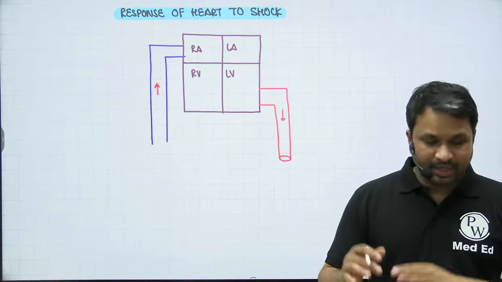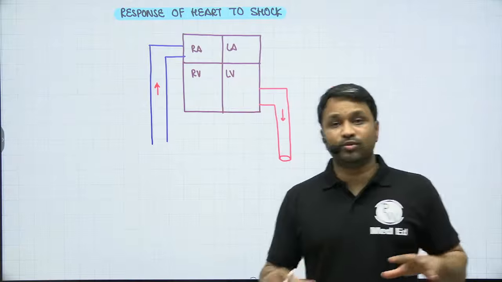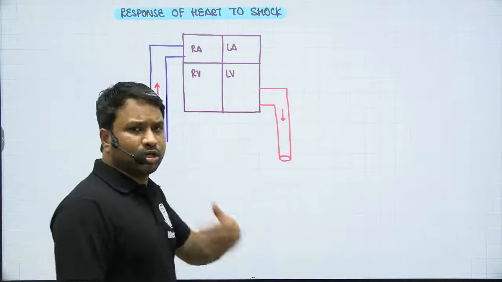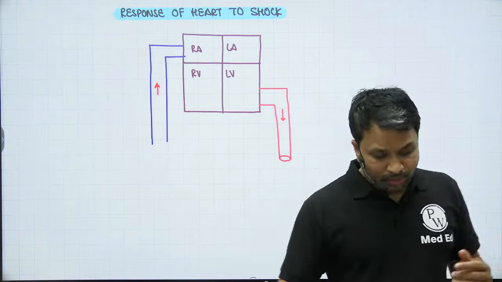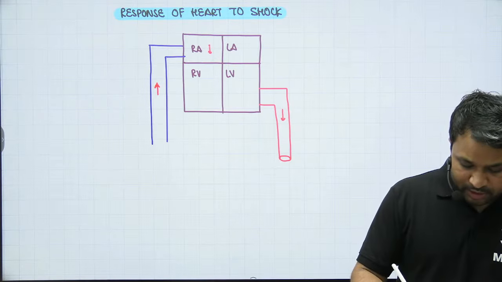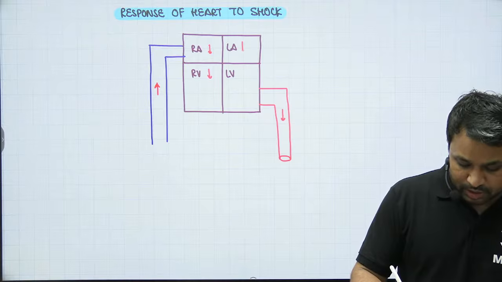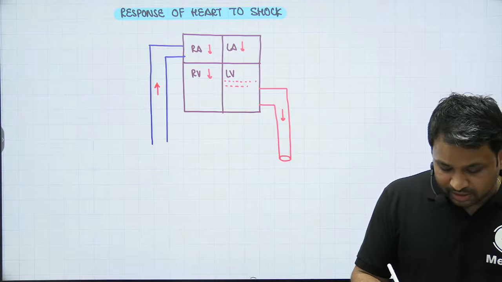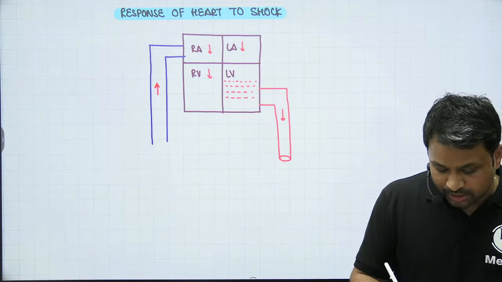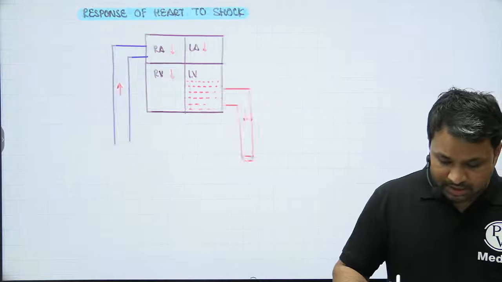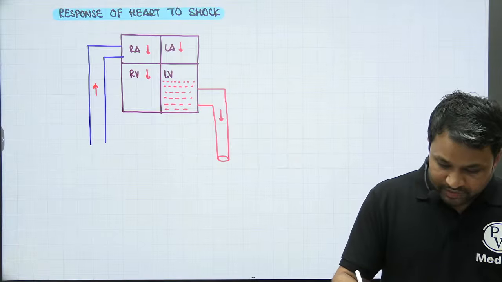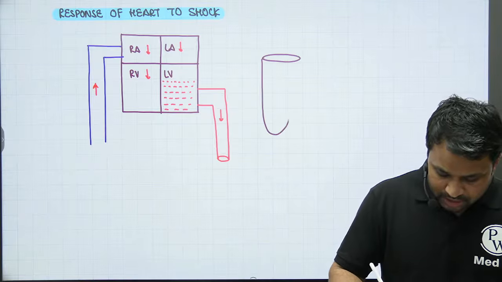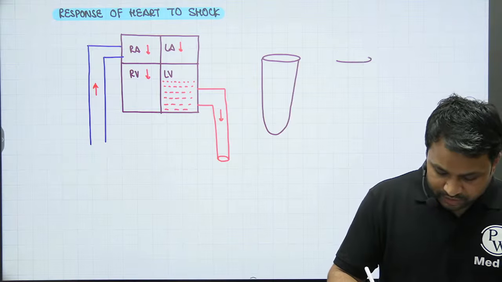Now, as I'm saying, there is a decrease in circulating volume of the blood. That is what shock is. The blood is not able to get adequately present, or the body is not able to have enough volume. So what is going to happen? The blood going into the right atria will reduce. The blood going into the right ventricle will reduce. The blood going into the left atria will also reduce. That means the blood entering the left ventricle will also reduce, right? Now, there's a concept which we have already discussed: the amount of blood available in the left ventricle just before the contraction. So if you take this as the status of the left ventricle.